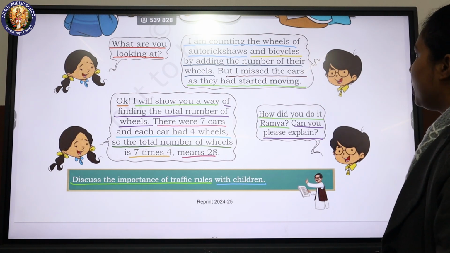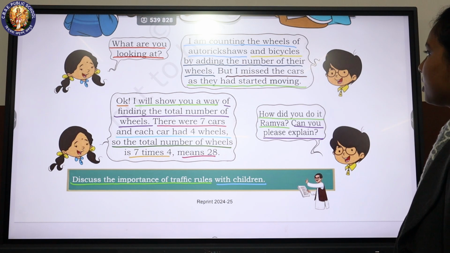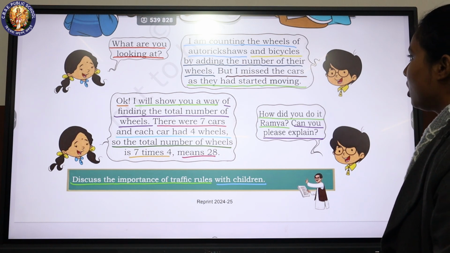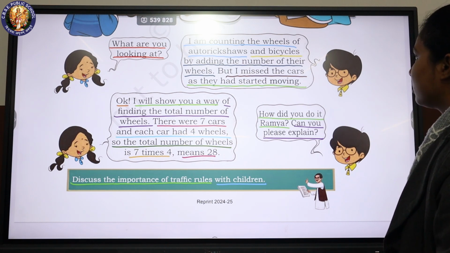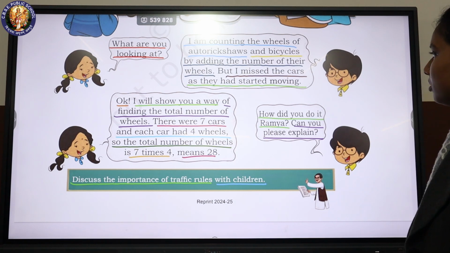I am counting the wheels of auto rickshaws and bicycles by adding the number of their wheels, but I missed the cars as they had started moving.